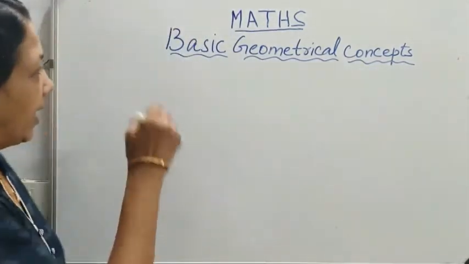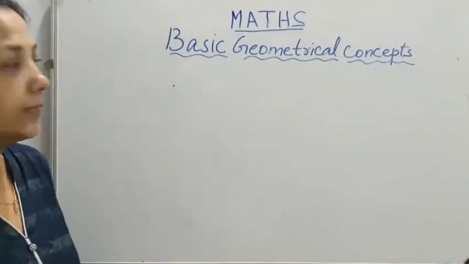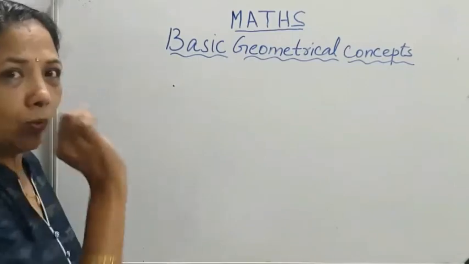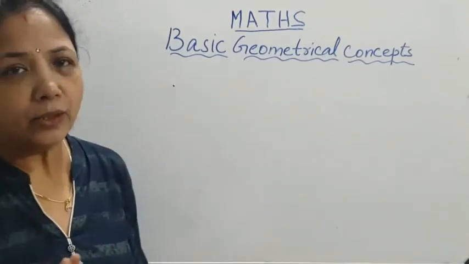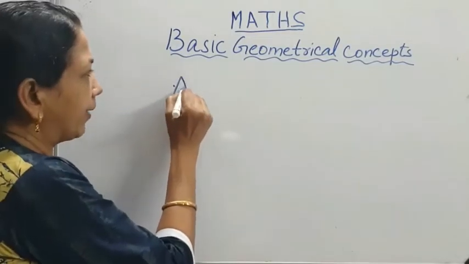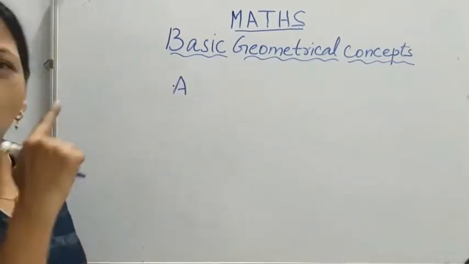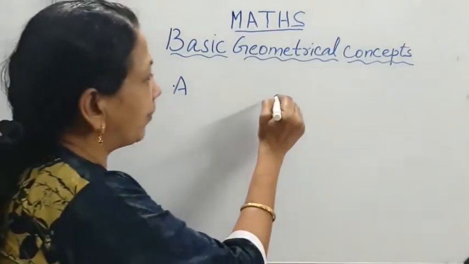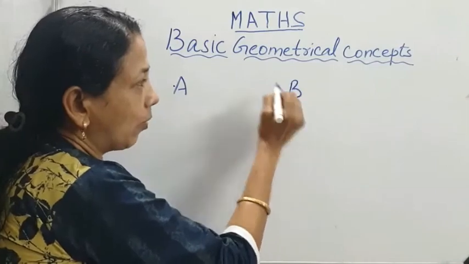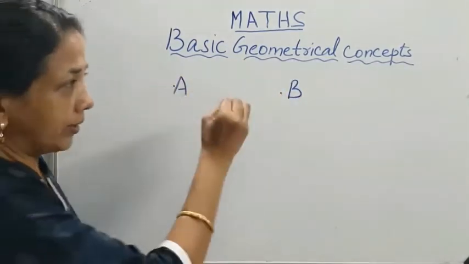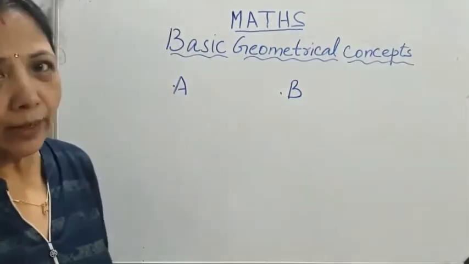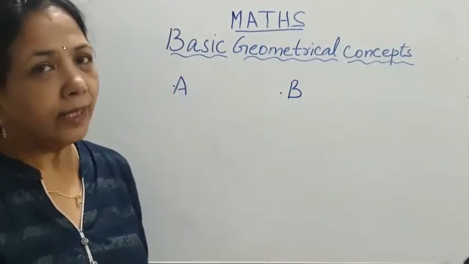If we put a dot, this dot is called a point. This dot has no length, no breadth. If we give it the name A, we can say point A. Another point I am giving you, we can call it point B. This dot is called the point. Okay, so we learned what a plane is and what a point is.